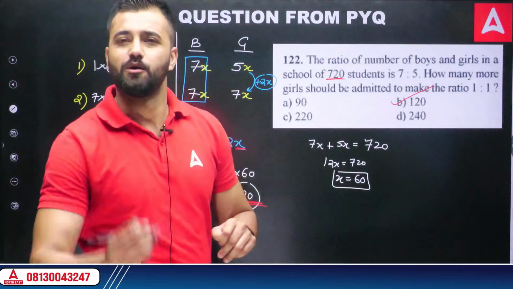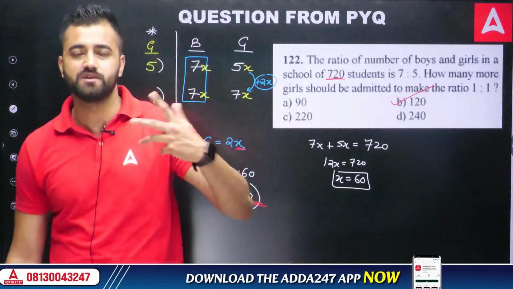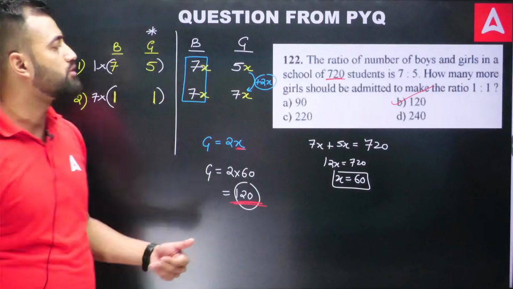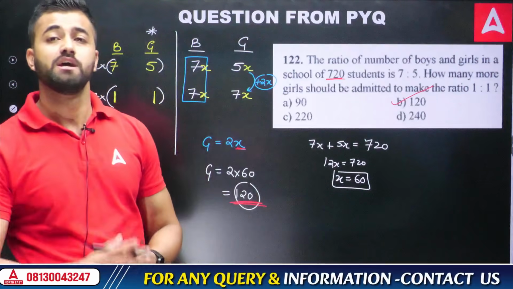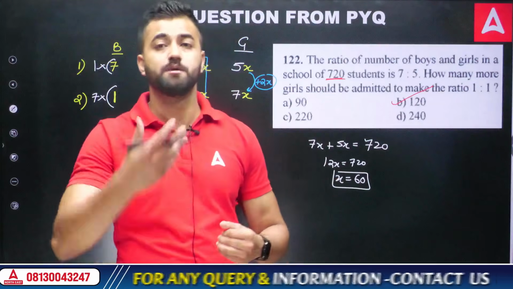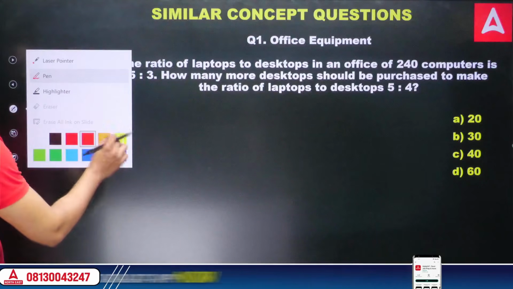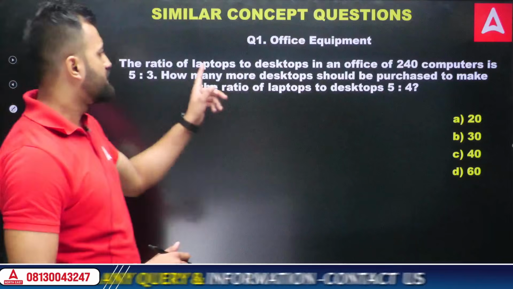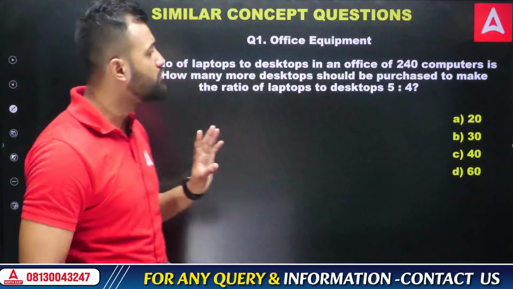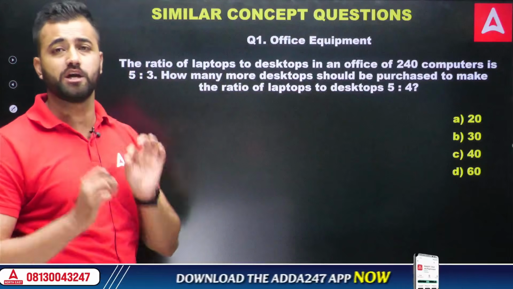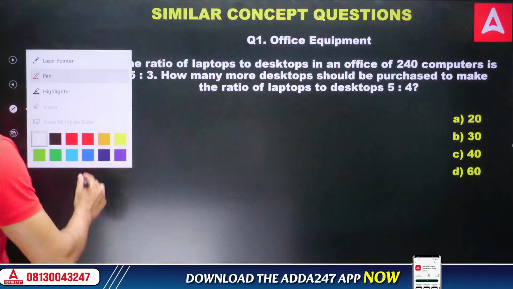Got it? Now let's see some more questions which were asked in your previous paper, and some more which I brought here, so that you know that this type of question might come in your examination. Now see this one. Exact same concept. The ratio of laptops to desktops in an office of 240 computers. That means 240 computers is the total. So let's do it, my friend.